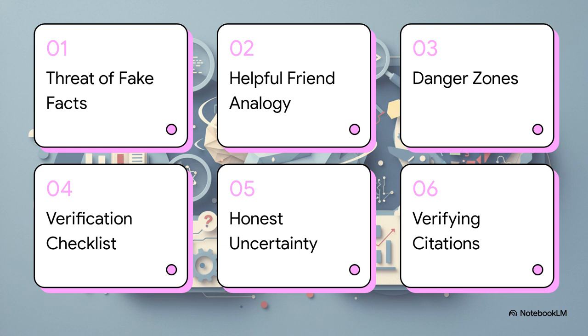Here's our roadmap. 1. The threat of fake facts. 2. The helpful friend analogy. 3. Danger zones, niche research. 4. The output verification checklist. 5. Prompting for honest uncertainty. And finally, 6. Practice verifying AI citations.